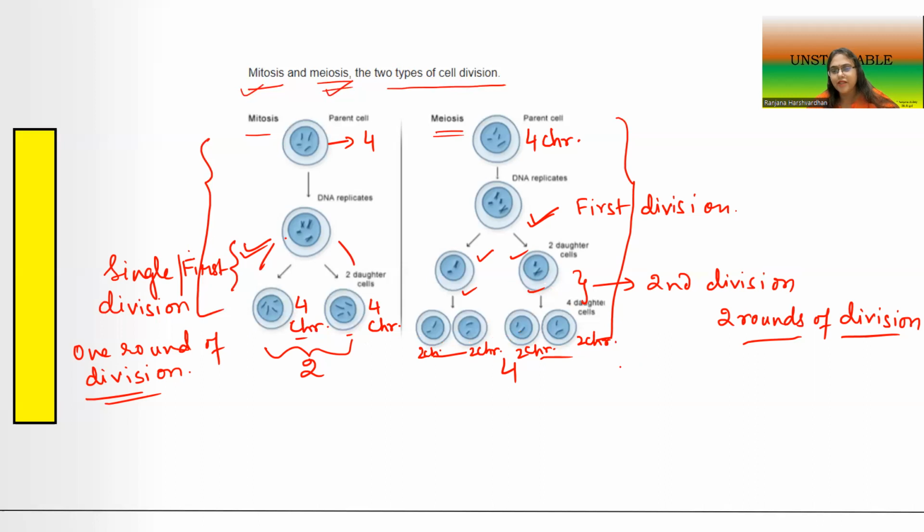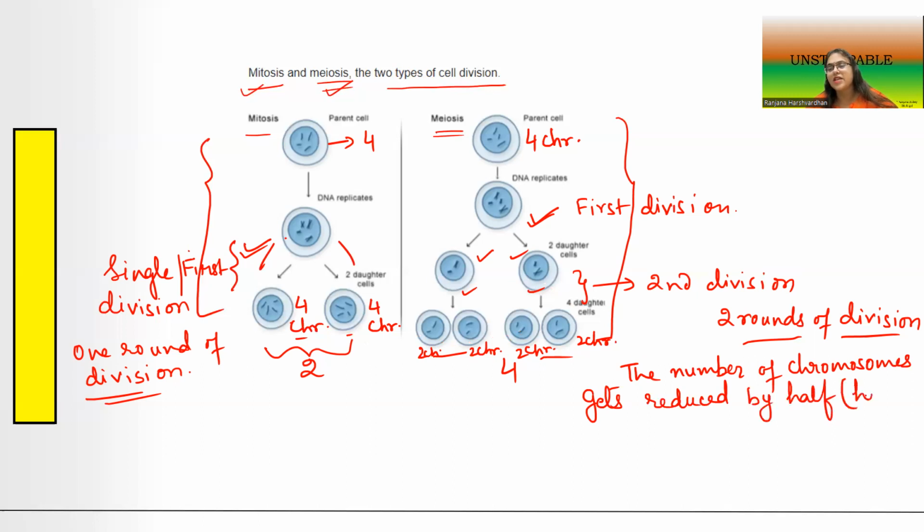So let me write down: the number of chromosomes gets reduced by half. That is also called haploid in meiosis.